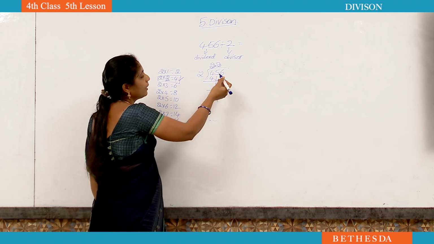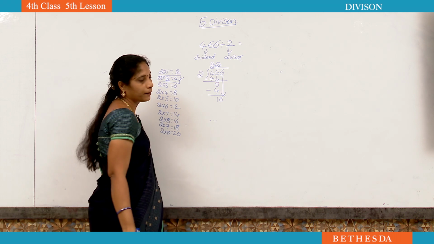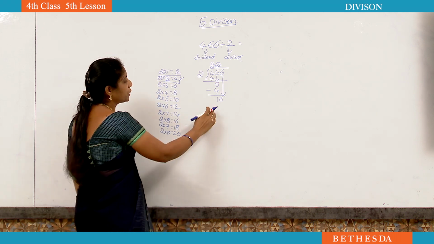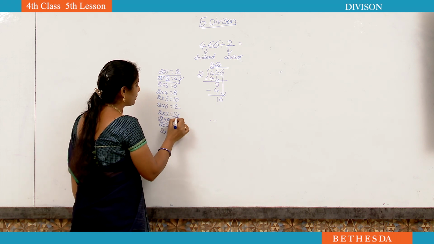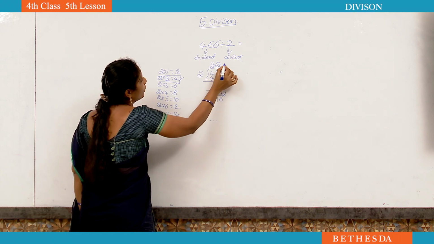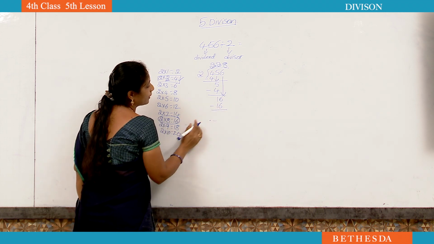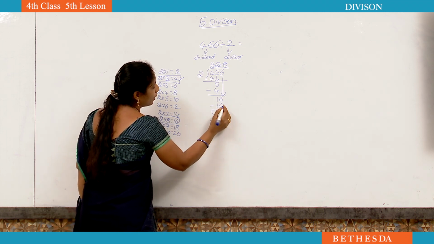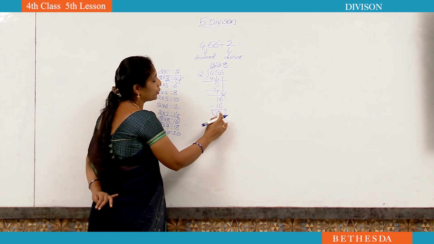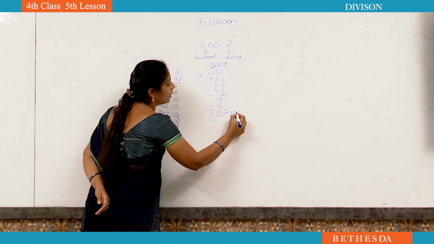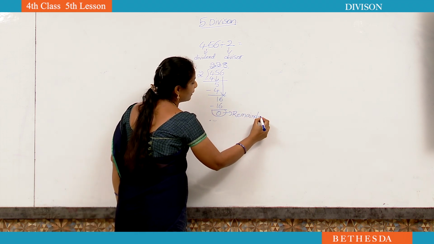Okay. Now here we have one more number to take down, that is 6. Now 16. See here, 16. Now, is there 16 in the 2 table? Yes. How many times? 2 8s are 16. 8 we have to write in the quotient and 16 we write down, and we have to do subtraction. Now, see here, 16 minus 16, 0. This 0 is called the remainder.